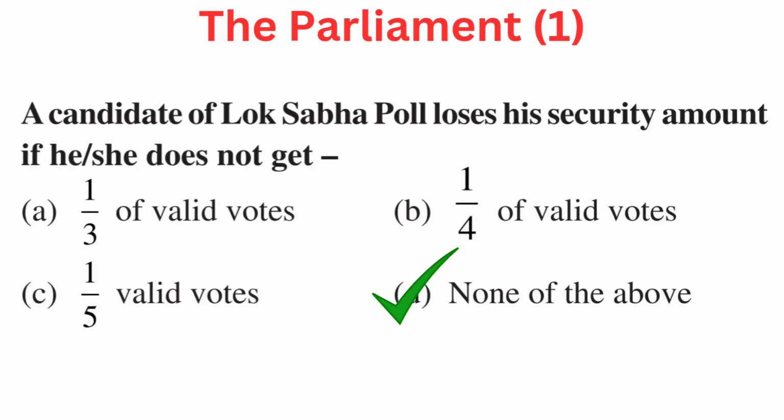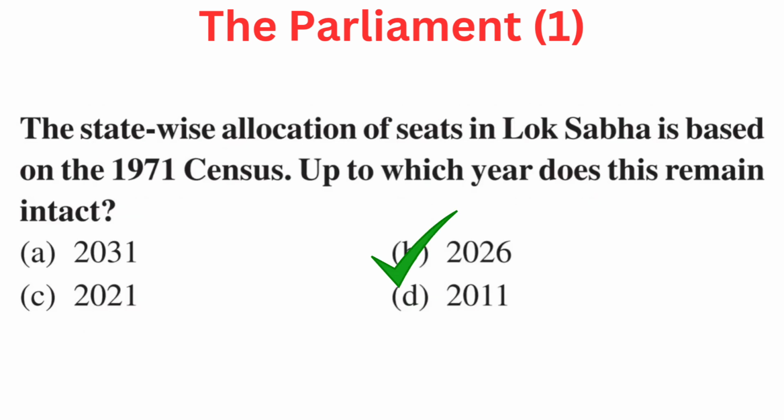Your question is, a candidate of Lok Sabha poll loses his security amount if he or she does not get. Your options are A. 1/3 of valid votes, B. 1/4 of valid votes, C. 1/5 of valid votes, or D. None of the above. Right answer is D. None of the above.